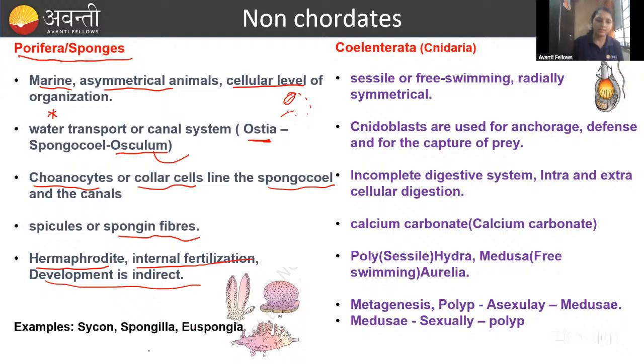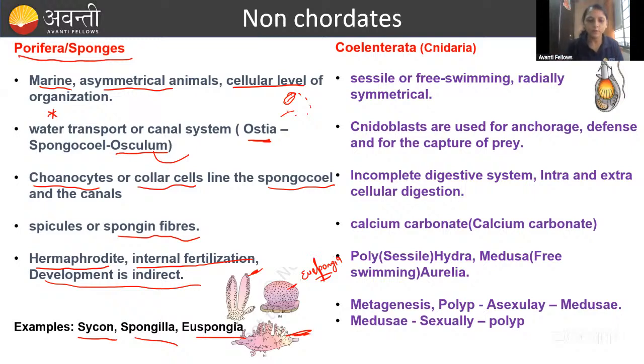Okay, fine. Now, what are the examples, guys? Scypha, Spongilla, and Euspongia. You have to remember the diagrams, guys. This is Scypha, this is Spongilla, and this is Euspongia. Euspongia is also called as... Can anyone tell me what Euspongia is also called? Quick. What is Euspongia also called?